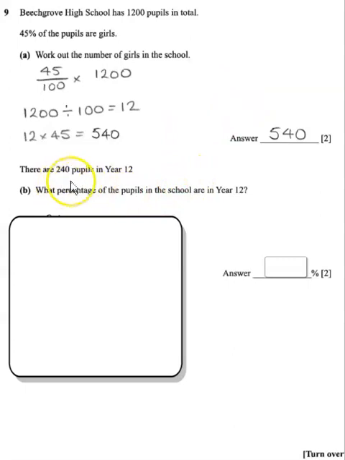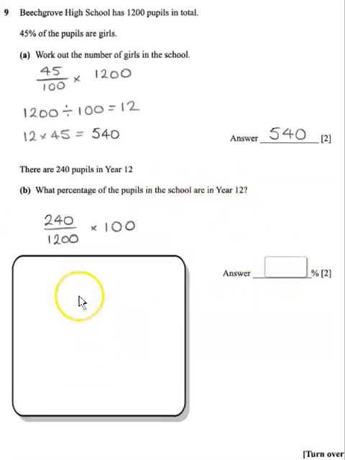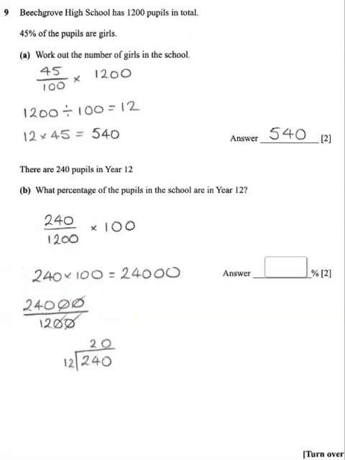There are 240 pupils in year 12. What percentage of the pupils in the school are year 12? So what we've got is 240 pupils out of 1,200 pupils in the school are year 12. And to change this fraction into a percentage, we just times it by 100. So if we go through the mechanics of it, we can actually times 100 with 240 there, which then gives us